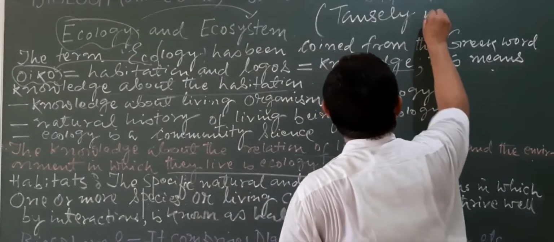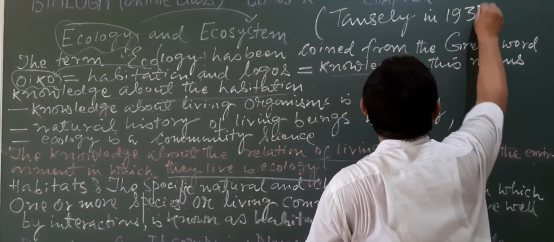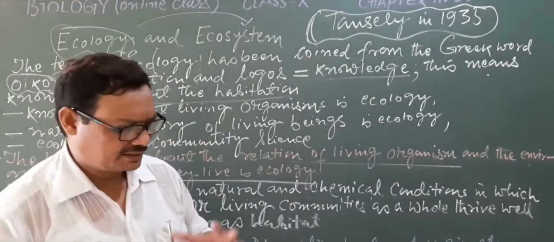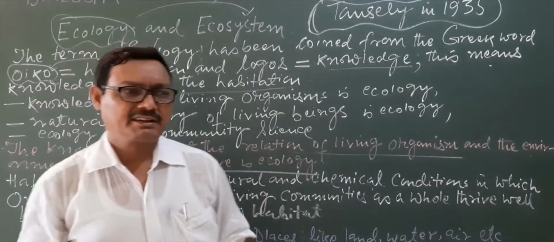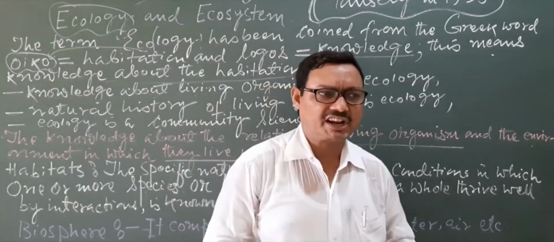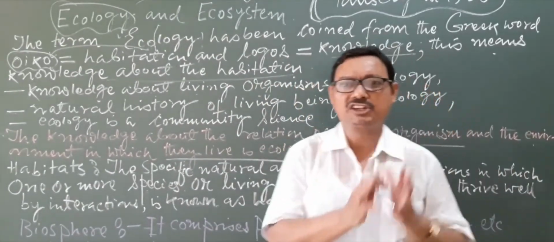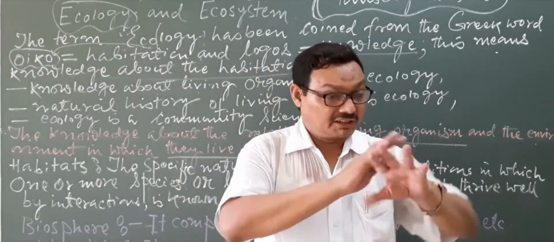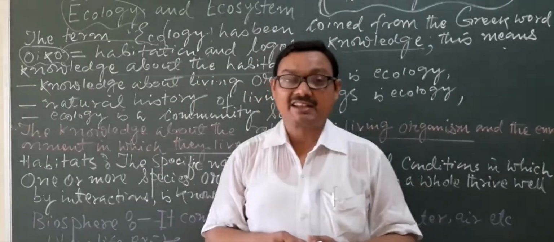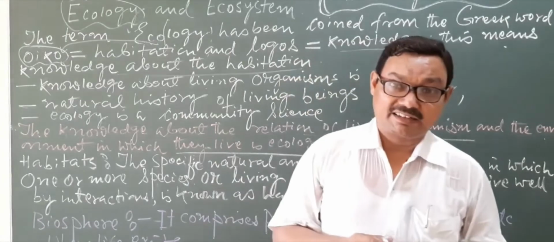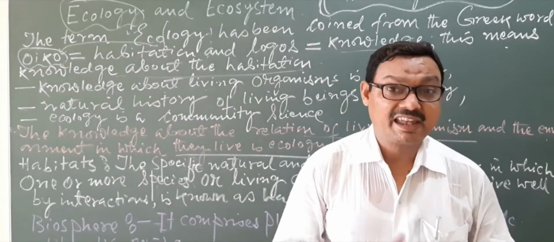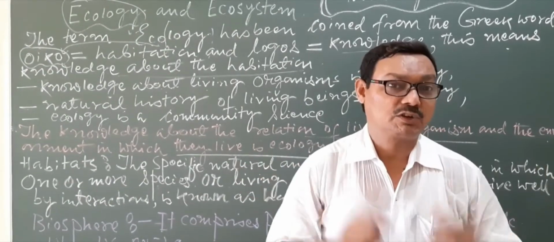Tansley in 1935. And what is the definition? You can define the ecosystem in this way: the ecosystem may be defined as the sum total of the biotic and abiotic components and their interaction in such a way that all the component parts independently exist, is known as the ecosystem.